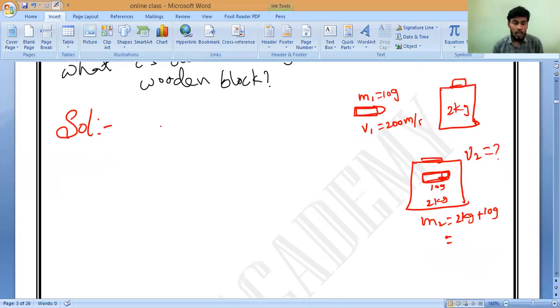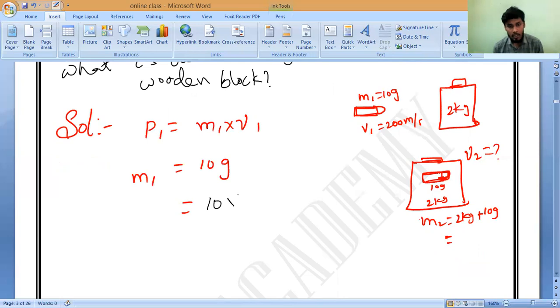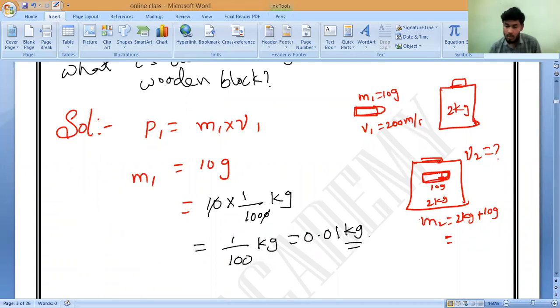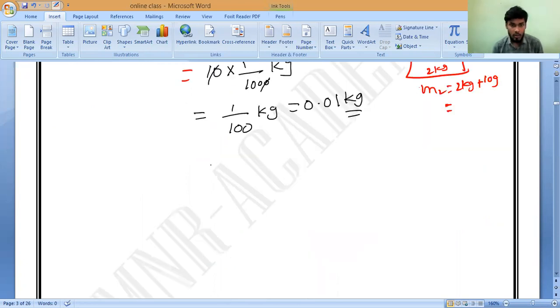Now, as we know, the momentum P1 of the bullet is M1 into V. M1 is equal to 10 grams, but we cannot substitute directly. We have to convert it into kilograms. 10 grams is 10 into 1 by 1000 kilograms, which is equal to 0.01 kilogram. Very good.